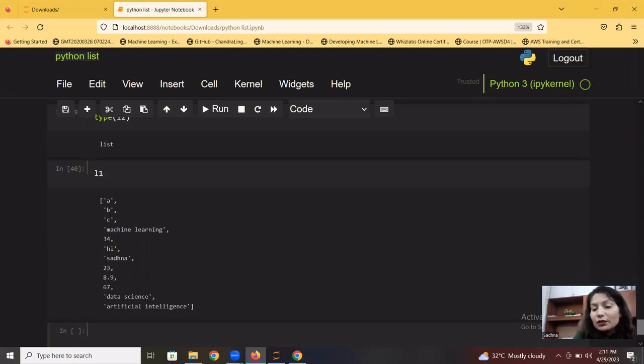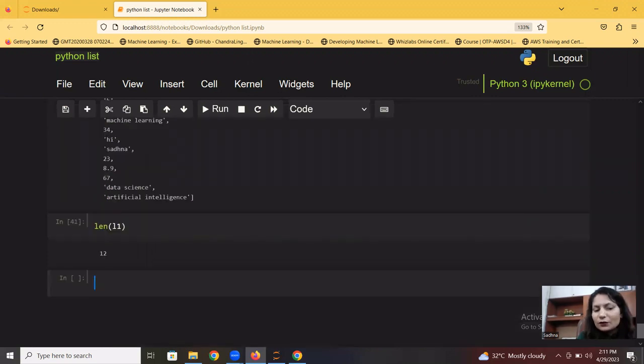But in case I want to check how many total elements are there in that list, we have a length function. You can apply the length function directly on that list. You will see that there are 12 elements in that list.